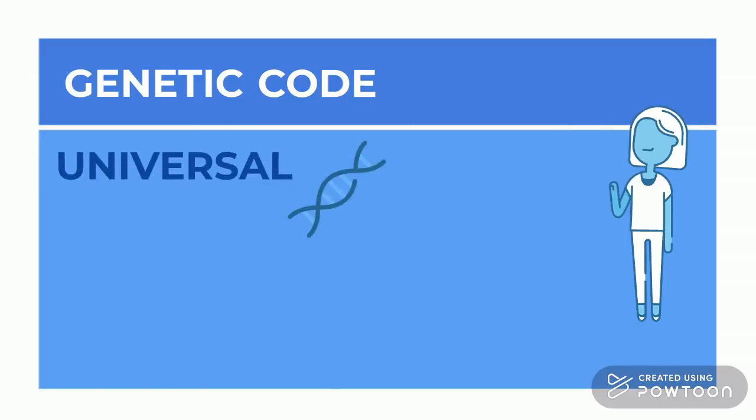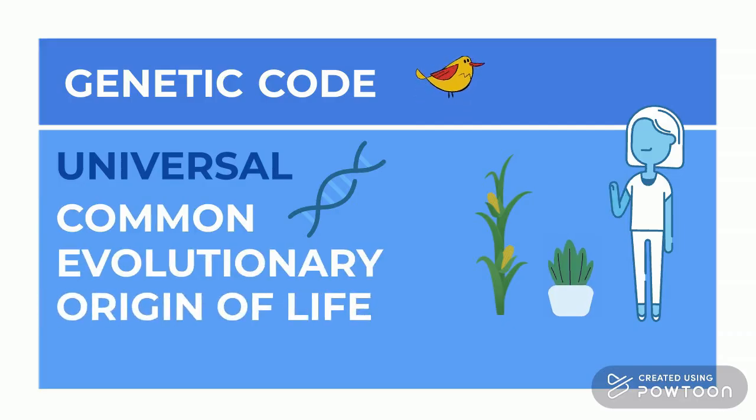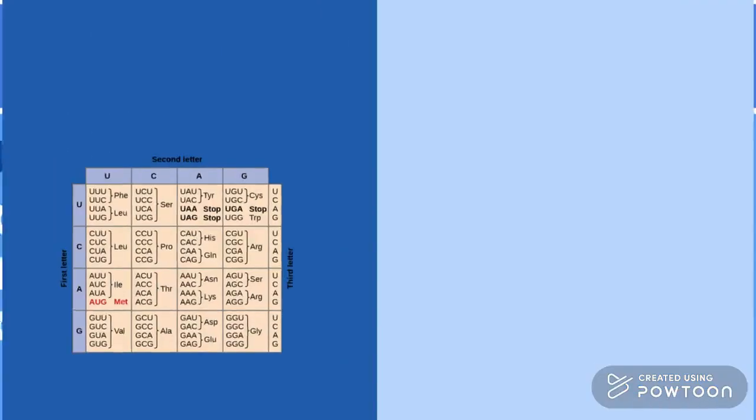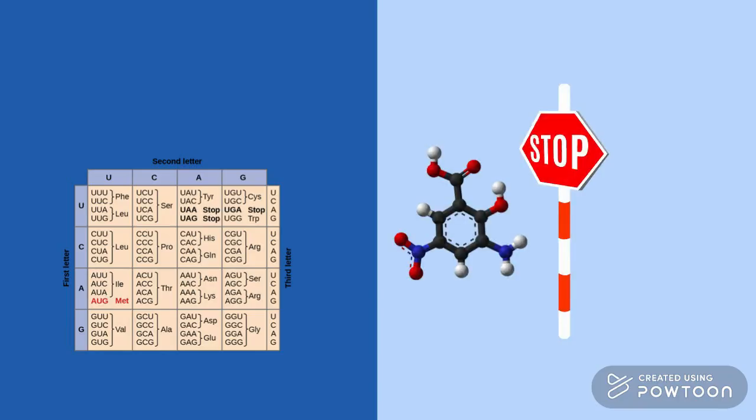Today we're exploring one of the most fundamental features of life, the genetic code. It's often described as universal, meaning that nearly all organisms interpret the same triplet codons in the same way to build proteins. This universality has long been seen as evidence for a common evolutionary origin of life.